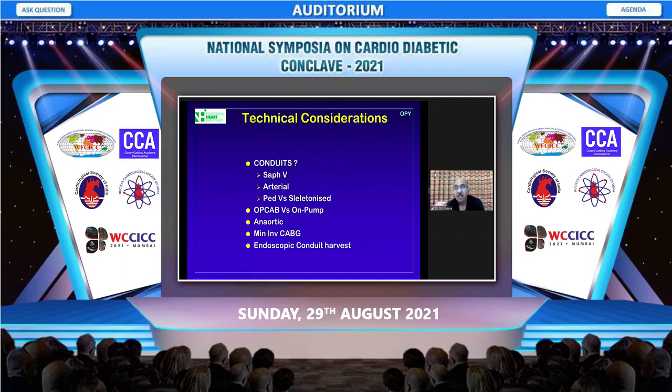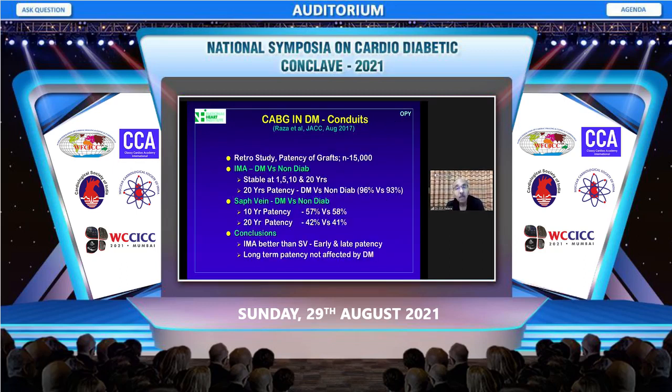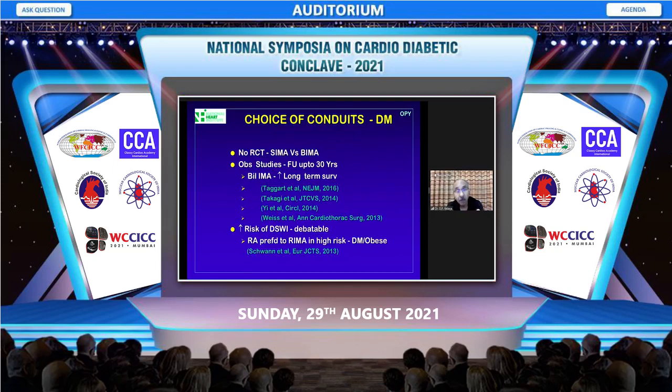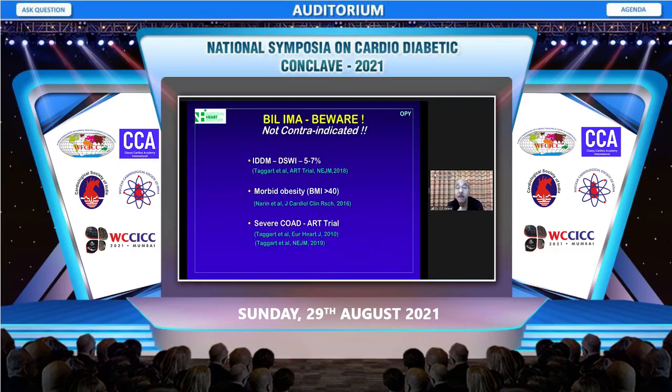A word or two about certain technical aspects, what conduit to use. It has been shown that with arterial grafts, there is no difference in patency rate between diabetic and non-diabetic patients. But when we look at the venous grafts, then the patency, both at 10 and 20 years, is inferior in diabetics as compared to non-diabetics. So obviously, arterial grafts are preferred. Now, single versus dual mammary, we all know bilateral mammary in a lot of observational studies and registry data have shown to improve long-term survival, but it also runs the risk of increased deep sternal wound infection and mediastinitis.